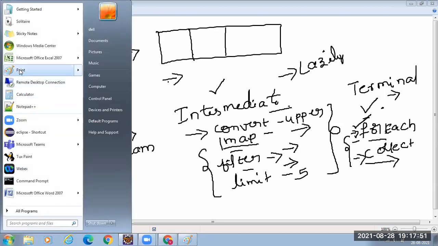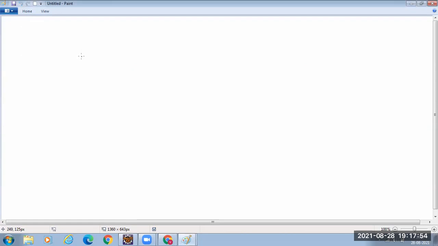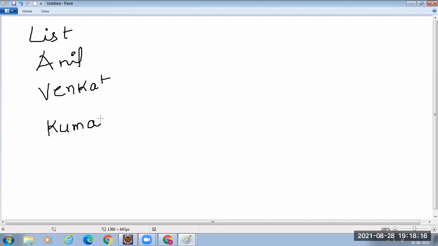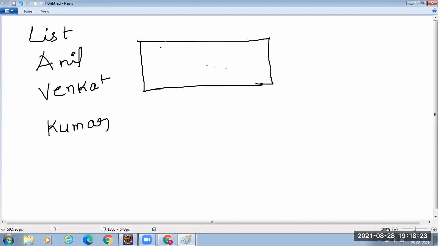Intermediate operations are needed only when you want to do something, when you want to convert. Otherwise, you can directly invoke the terminal operation. We will first start with a simple list. I have, say, Anil, Venkat, and Kumar. This is going to be your first stream example. Now you convert them into a stream. Stream is like a flow of some data.